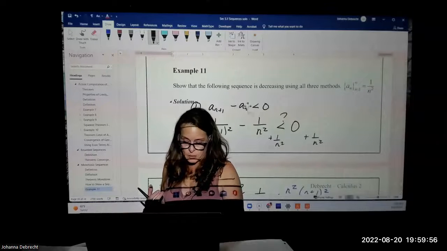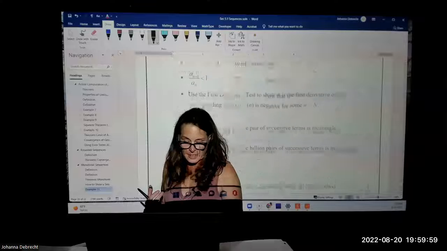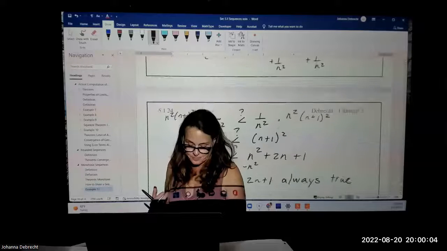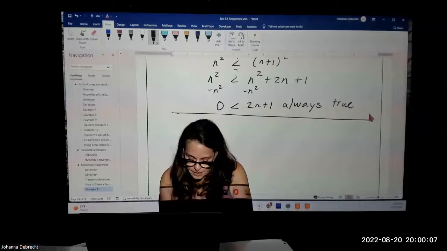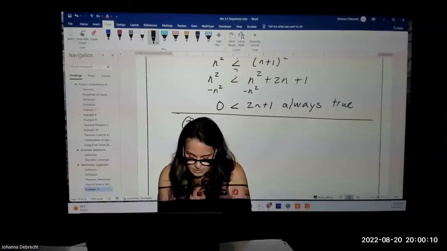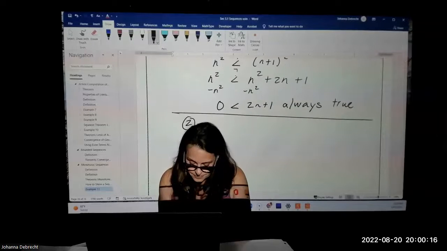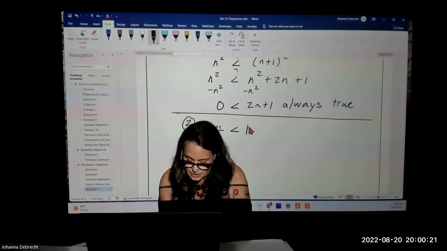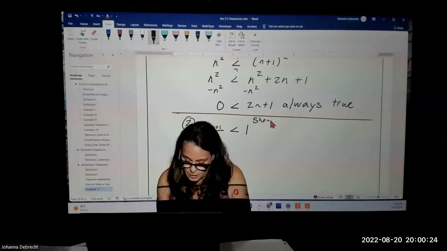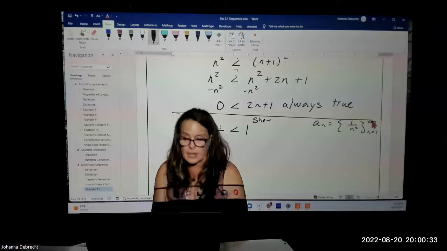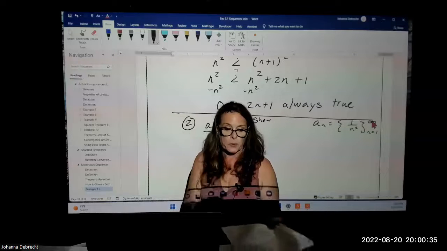Now we want to go back to the beginning, and we want to prove it using the second method, which is a sub n plus 1 over a sub n less than 1. So this would be the second method. What did I say it was again? A sub n plus 1 over a sub n. We want to show that's strictly less than 1. Now remember that our a sub n is equal to 1 over n squared for n equal 1 to infinity. That was the sequence that we were working with.